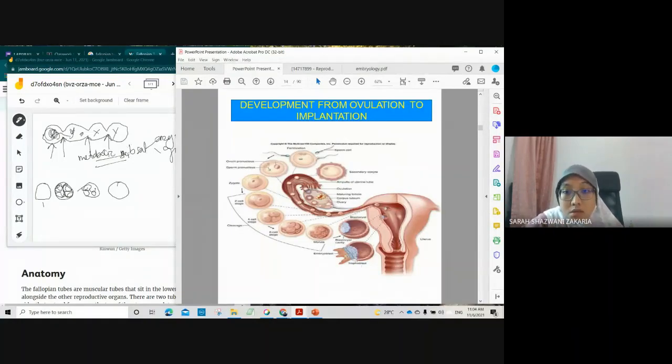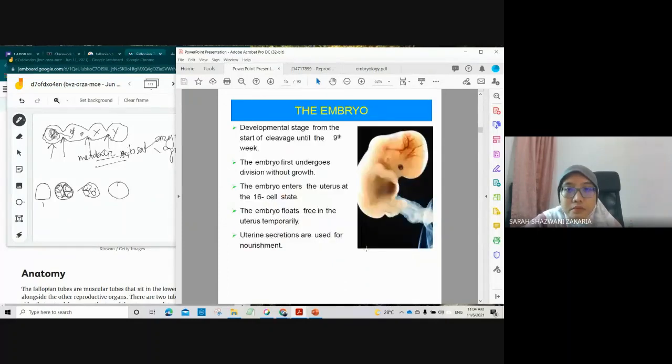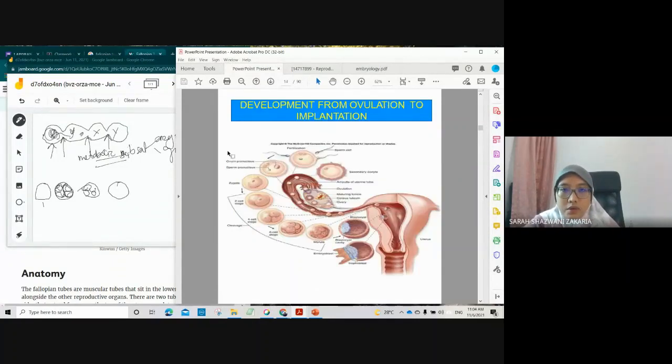Morula, blastocyst. This is about timing, the developmental stages from the start of cleavage until the 9th week. The embryo first undergoes division. The embryo floats free in the uterus temporarily, and the uterine secretions are used for nourishment. So it will be floating freely, from here until this stage.